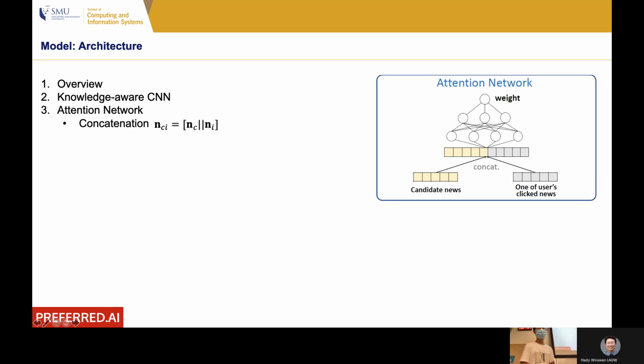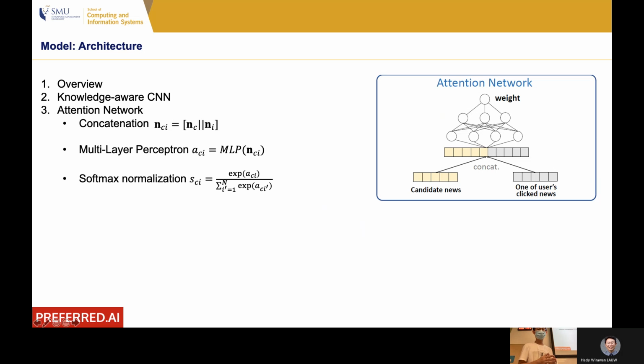We first of all concatenate their embeddings into a single vector here. We use concatenation here to represent. And then we put the concatenation into a fully connected neural network, and then we can get the weight of this pair of news articles. And then we can use A to represent.